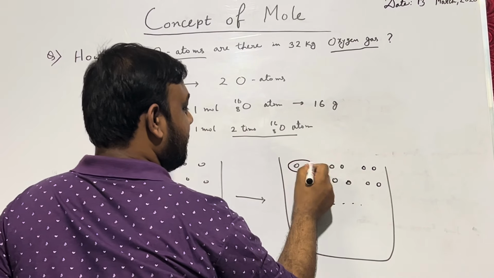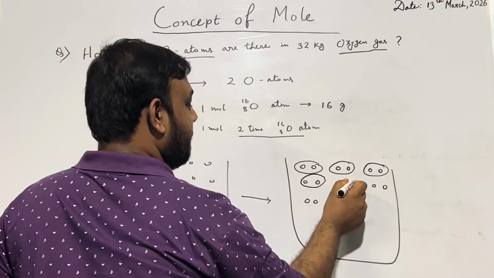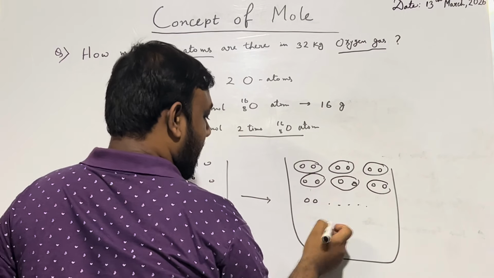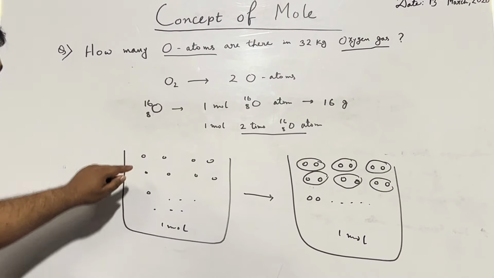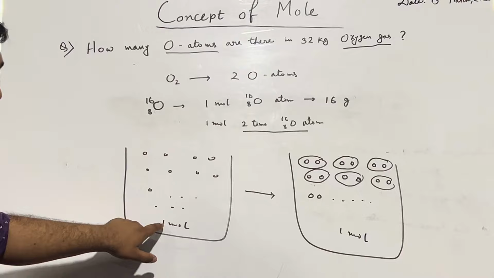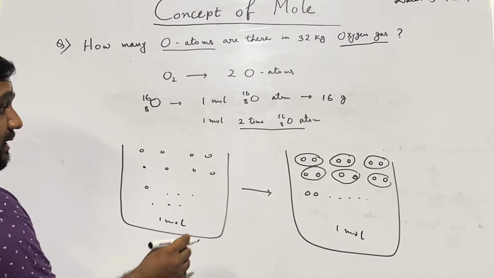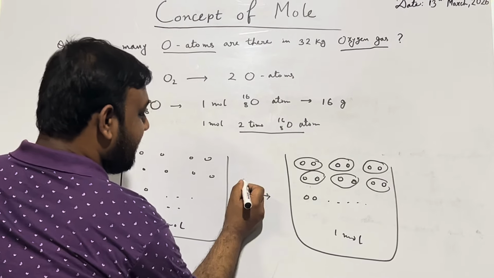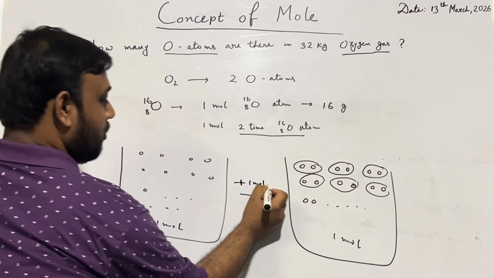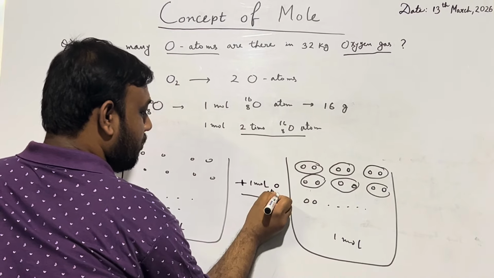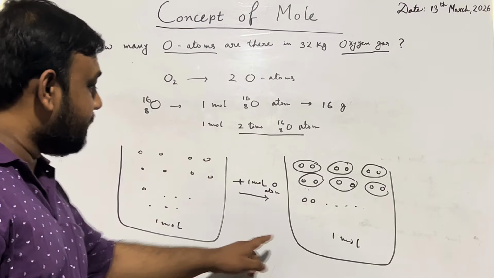So every oxygen atom is coming with another oxygen atom in a pair. So up to 1 mole. Here look at what happened. That first time here has 1 mole, means 1, 2, 3 up to Avogadro number. Here what happened? We added 1 mole oxygen atom more. We added 1 mole more oxygen atom, then it should be 2 mole.